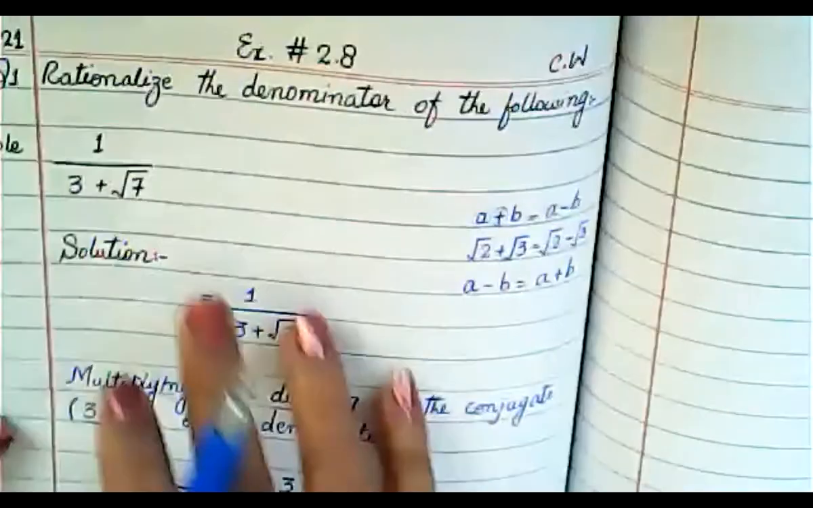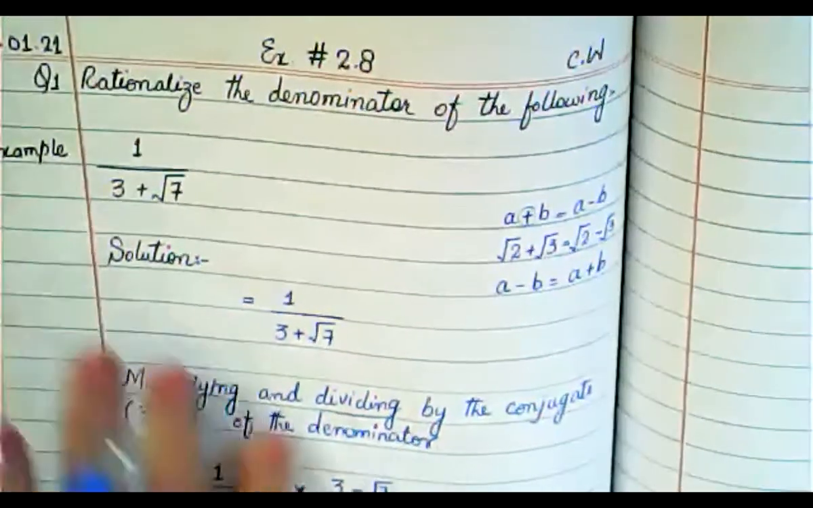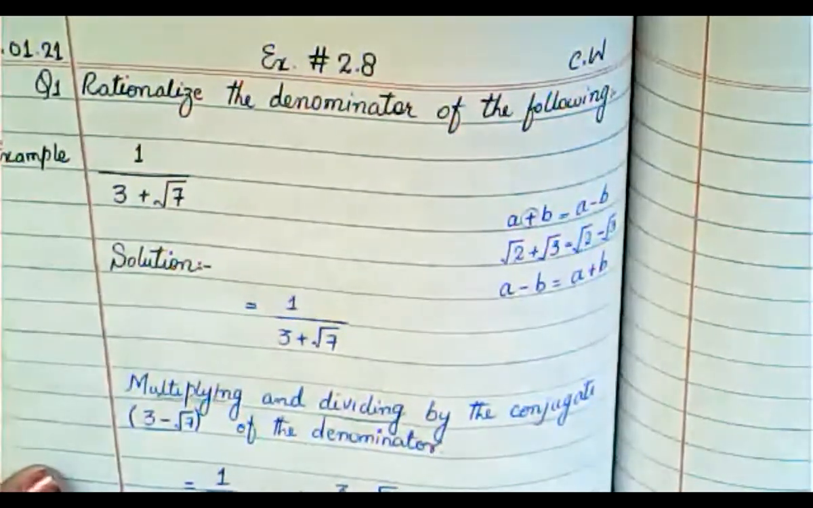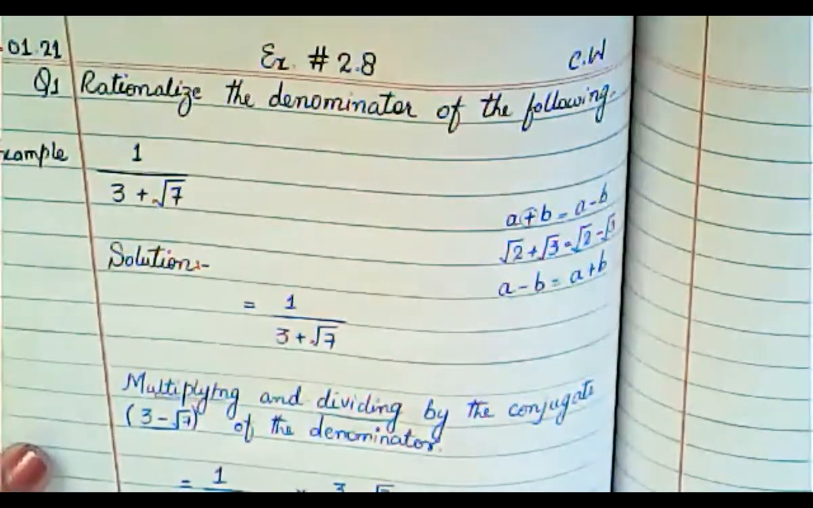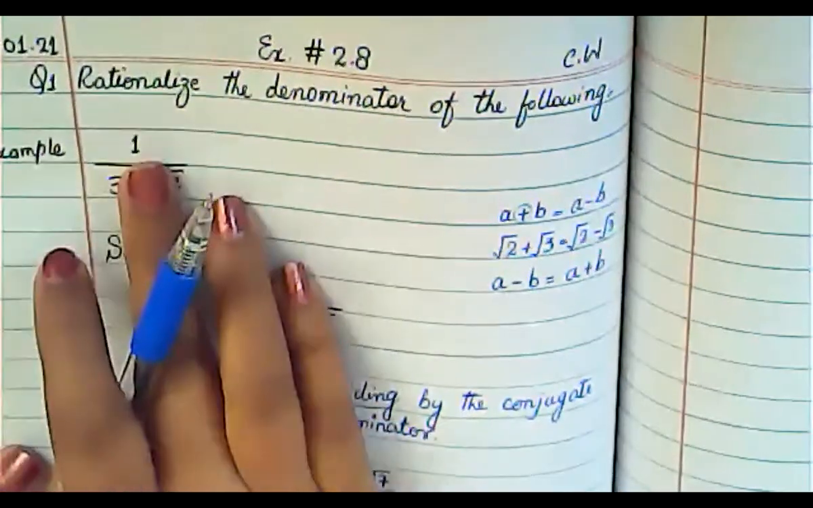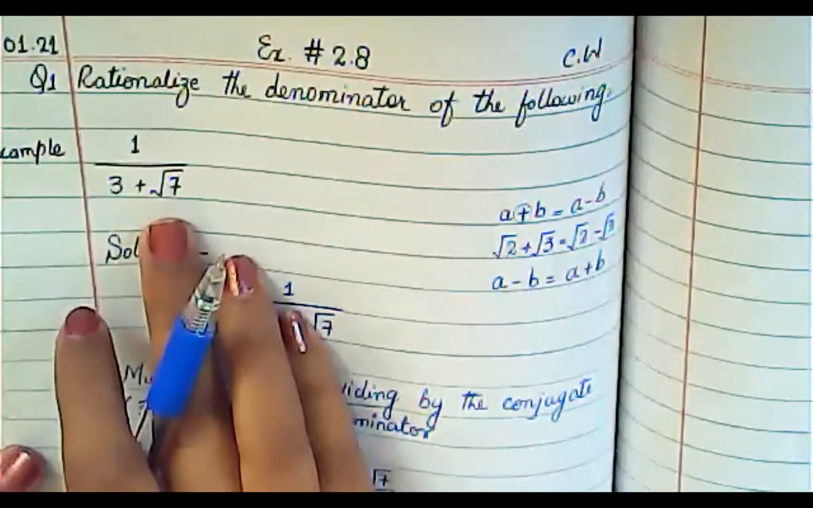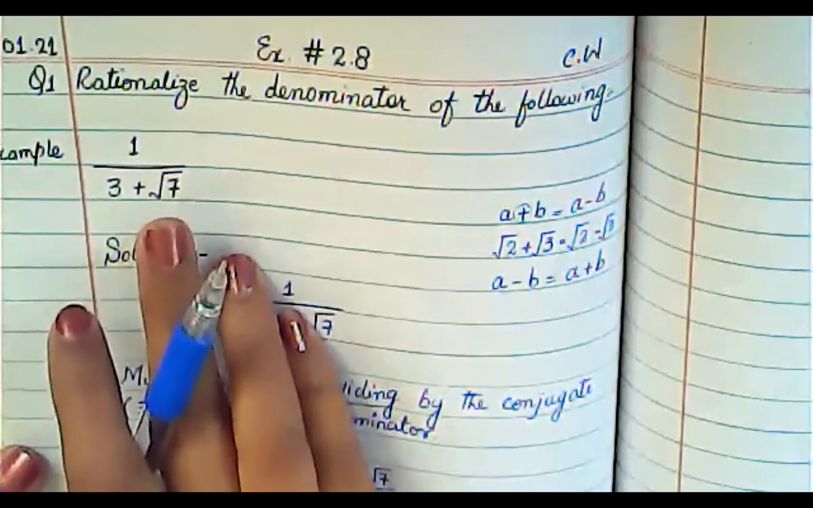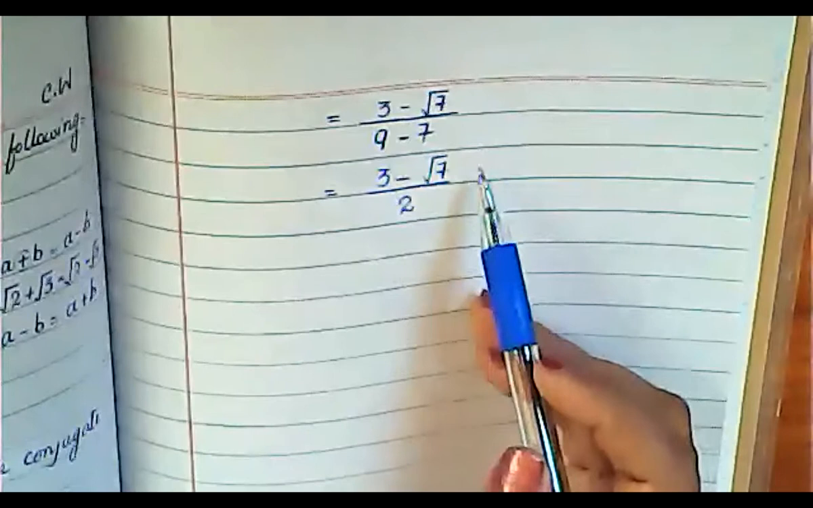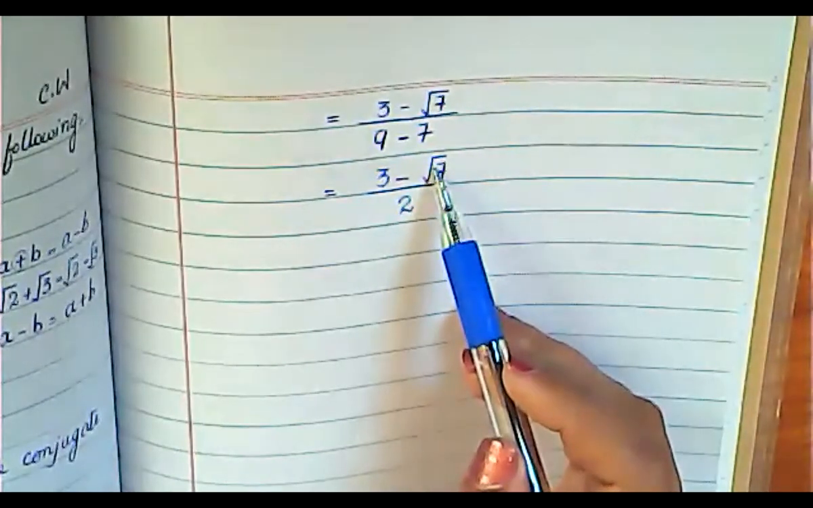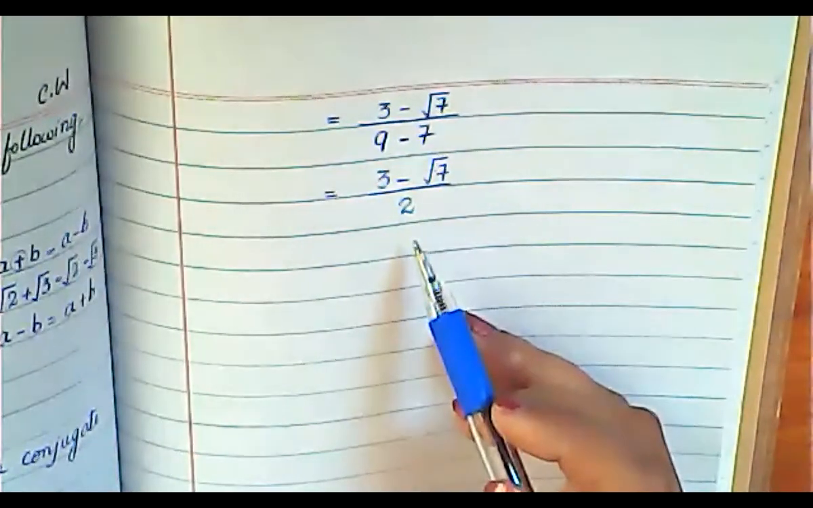So in question number 1 of exercise number 2.8, you have to perform rationalization. Rationalization means you have to remove the radical sign from the denominator. Only from the denominator, there is no need to remove it from the numerator.